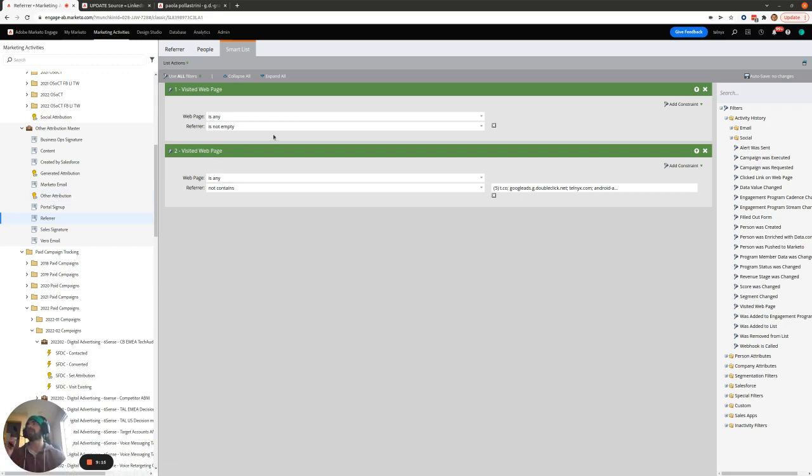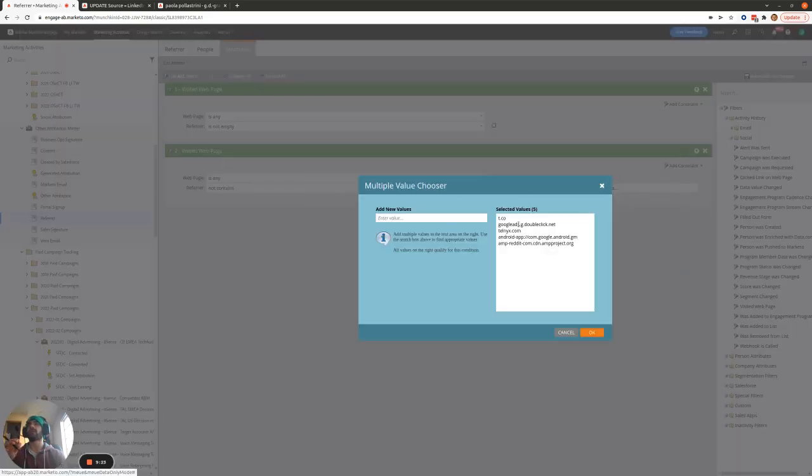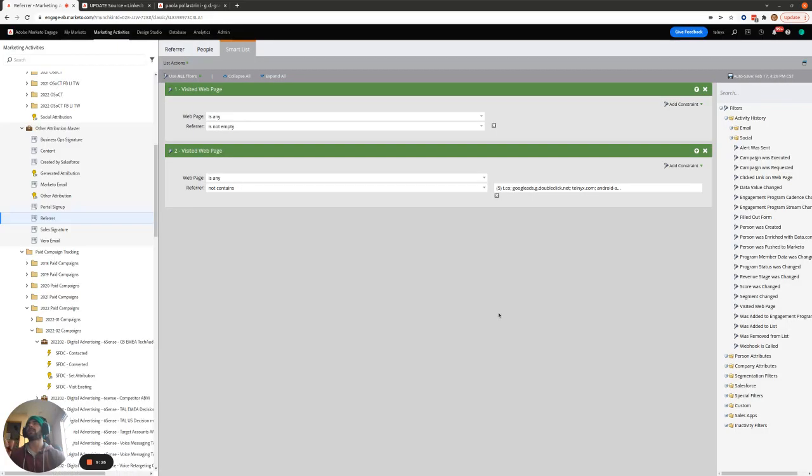So if someone reaches this point in this smart list and they visit a web page and the referrer is not empty and the referrer does not contain some other things that we don't want to track, that means that they've got a referrer that we haven't tracked in any of our organic social, organic referral, or organic search campaigns.